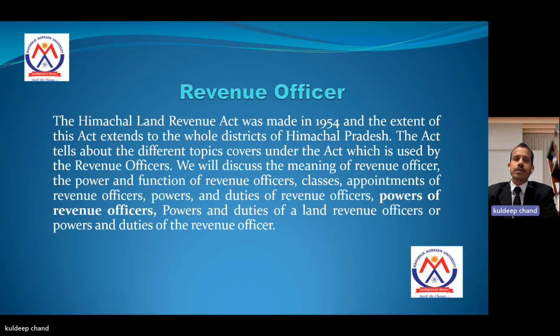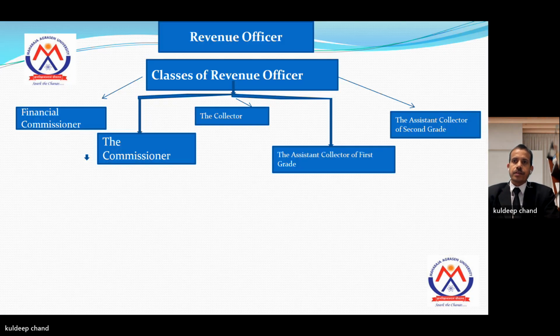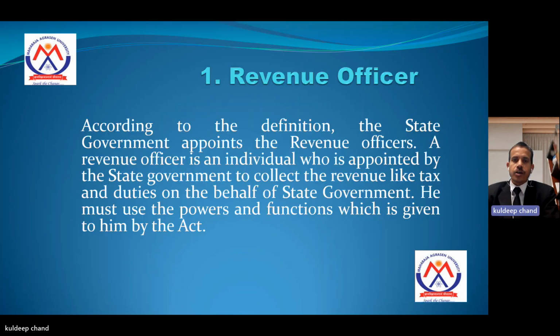There are four classes of the revenue officer. Number one, financial commissioner. Number two, the commissioner. Number three, the collector. Number four, the assistant collector of the first class. And last one, the assistant collector of second class. According to the definition, the state government appoints the revenue officer.